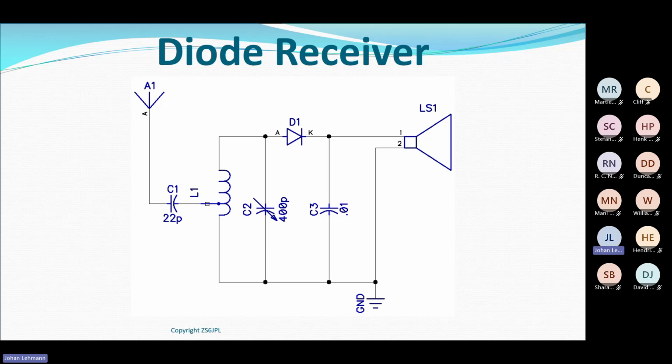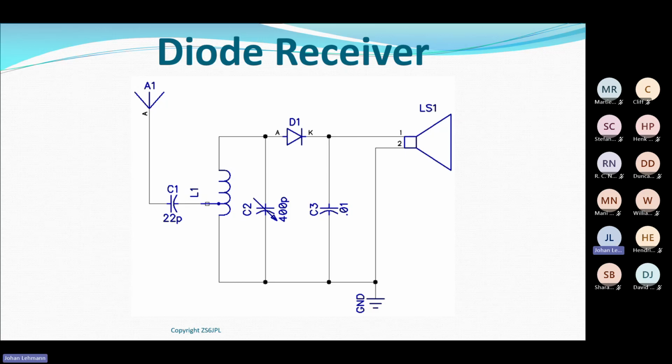Okay, the easiest receiver to build, and I don't know who's built these, but as a school kid, I was experimenting with these receivers because they were cheap to build. We had a guy in town who ran a little shop called Pretoria Electronics. Old man that used to run the shop. And he used to sell us the components to build these things for next to nothing. You could take nearly one day's pocket money and go and buy components to build this thing.